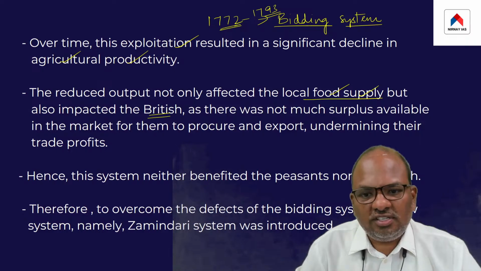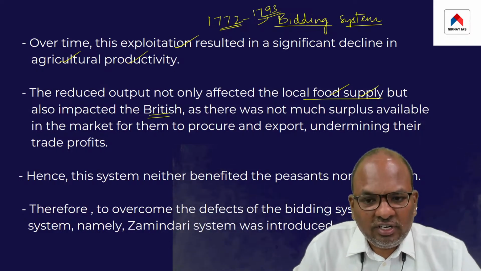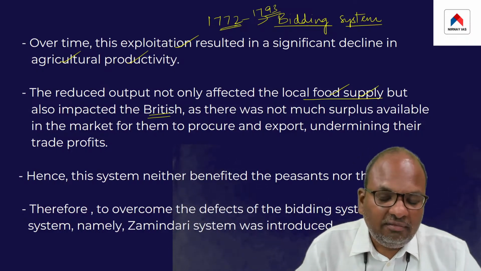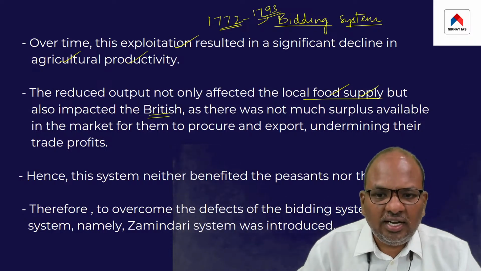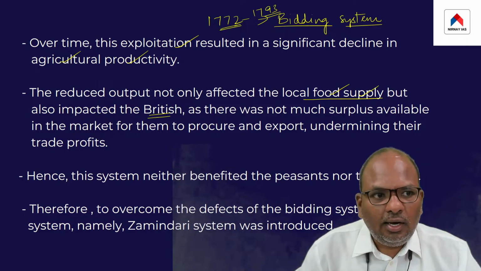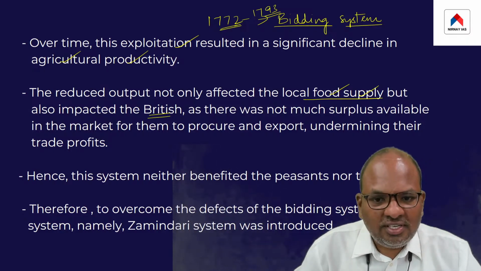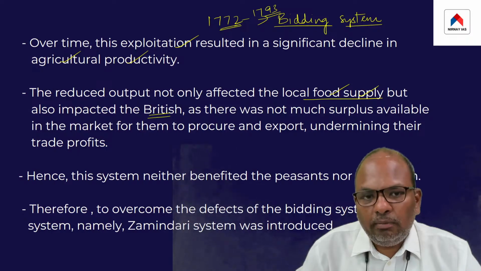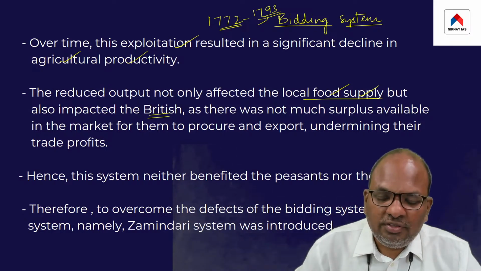What is this bidding system? What were the defects of the system? We have just discussed those points. Basically, the system only benefited the officers, friends, family members, and relatives of the officers of the East India Company.